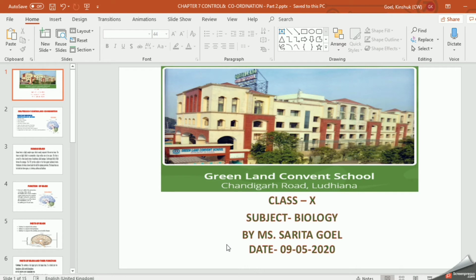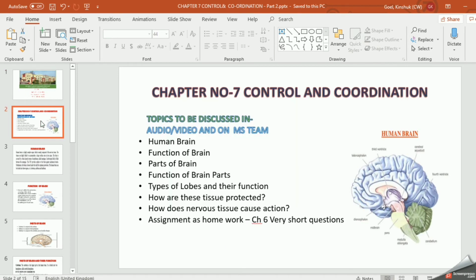Good morning, students. I, Sarita Goyal, your bio teacher, am going to discuss chapter 7, which I have already started in my previous lecture. In my previous lecture, I discussed the working of the neuron, reflex action, and reflex arc. Today I am going to discuss the brain.